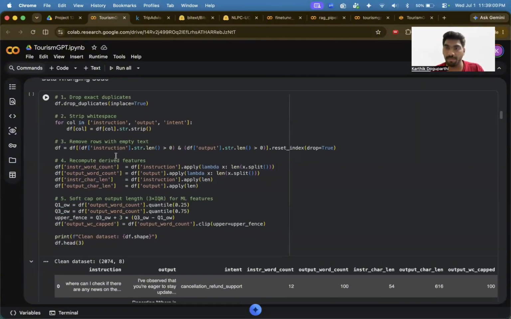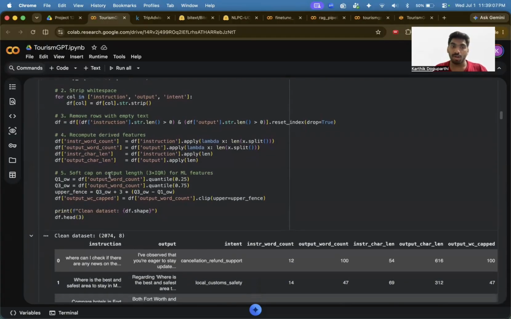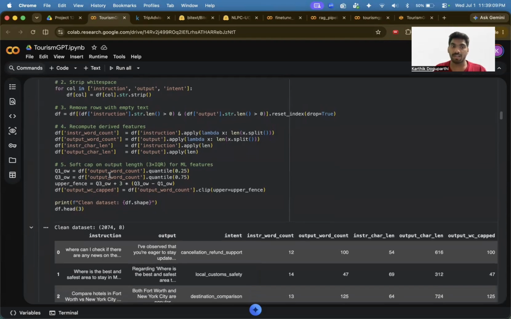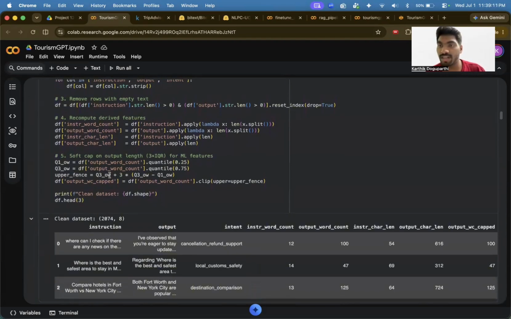I'll not have any empty rows because this is a clean dataset that I have generated. And there is a soft cap on output, because we cannot always generate all the output as our tokens would be exhausted for each response. So I put a cap on my response.